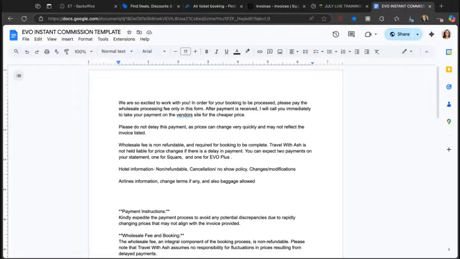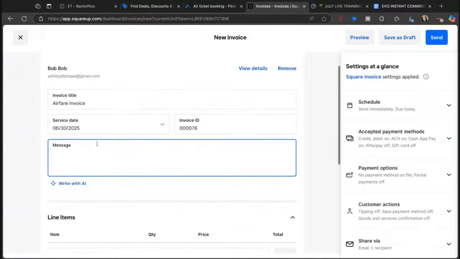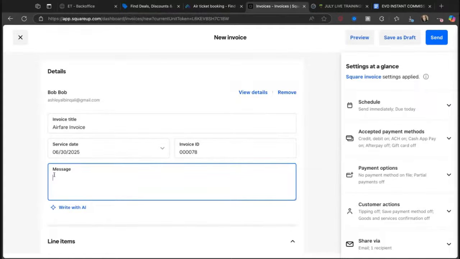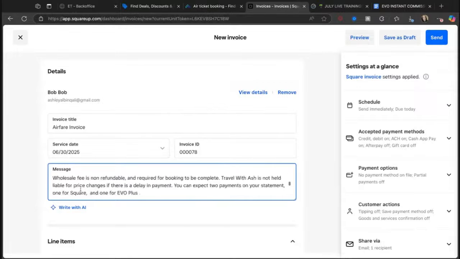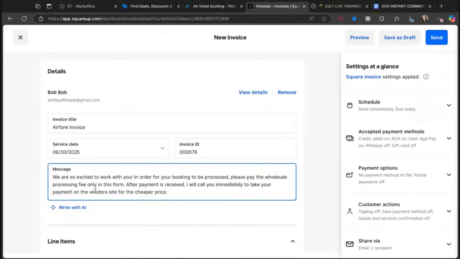This is technically for Evo Plus, but I am also going to put it in here as a disclaimer. Same concept, just we're not adding a hotel today. So let's go ahead and copy this, and it has that information on there that we need. Come in here to my invoice, slap that in there. Where did it go? Oh, it didn't do anything. You know what? It did. It just went all the way to the bottom. Okay, so we are so excited to work with you. In order for your booking to be processed, please pay the wholesale processing fee only in this form. That is for Evo Plus, so we don't have to do that.